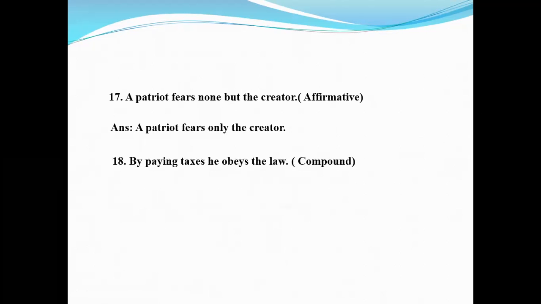Now 18. By paying taxes, he obeys the laws. This is a simple sentence, in the form of a single sentence. If you make it compound, you must write two principal clauses, and they must be connected with and, but, or another coordinate conjunction. So the answer will be he pays taxes and obeys the law.